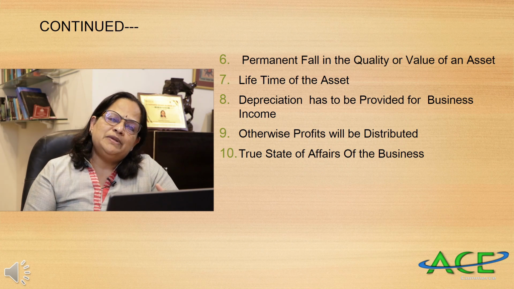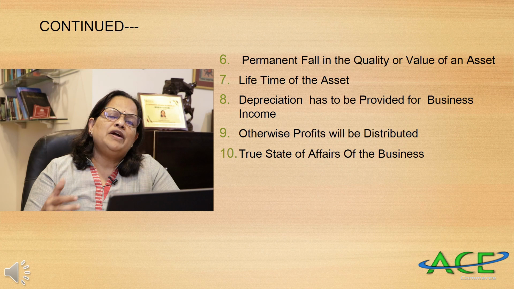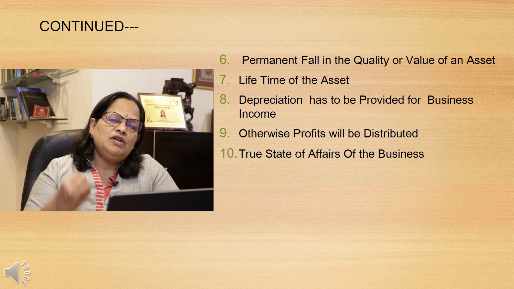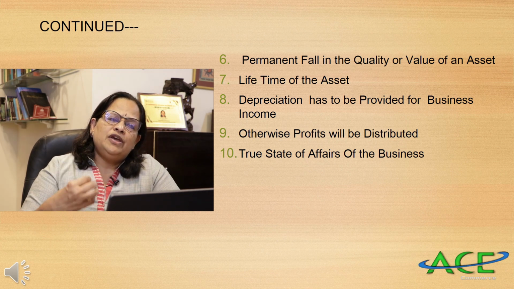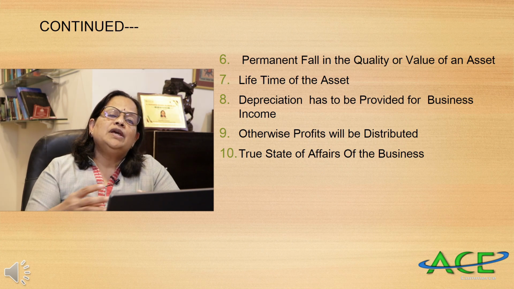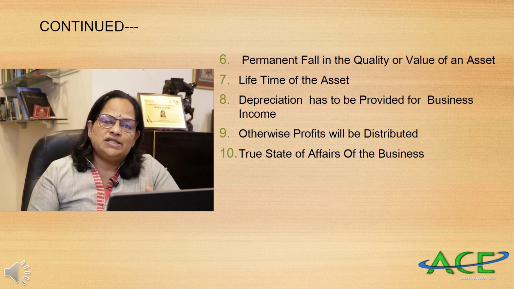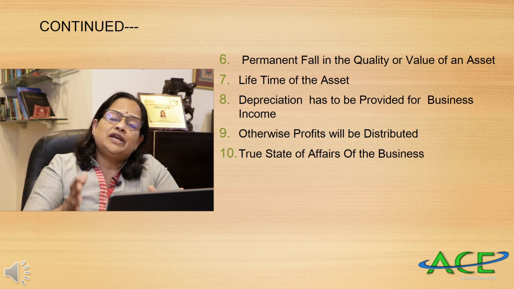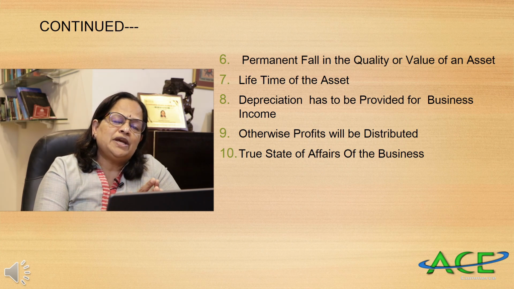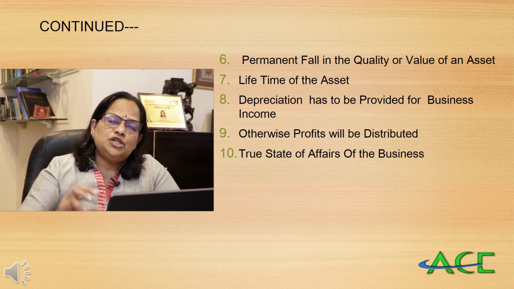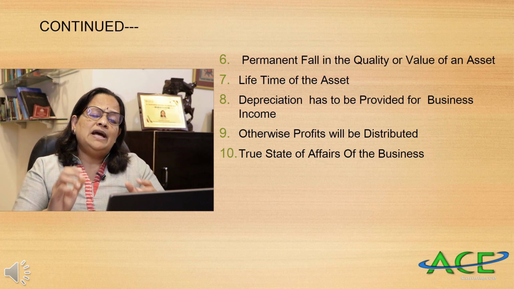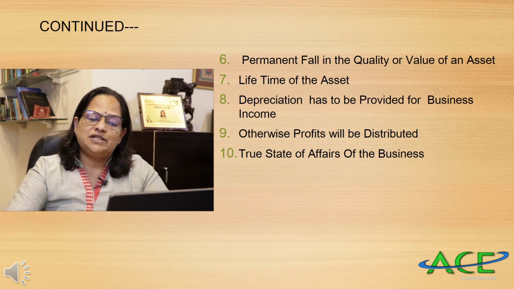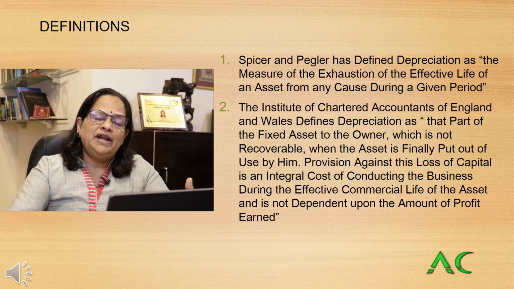Then why are we providing depreciation? If we are not providing depreciation, what will happen? You have to remember that only when we provide depreciation will we get the actual business income. If we are not calculating the actual business income, we will be distributing profit to the shareholders as dividend, so you will be distributing the capital only. All the expenses are to be accounted, then only you will get the true profit. Similarly, if depreciation is not provided, the asset value shown in the balance sheet will not be correct. That is the reason why we are providing depreciation.